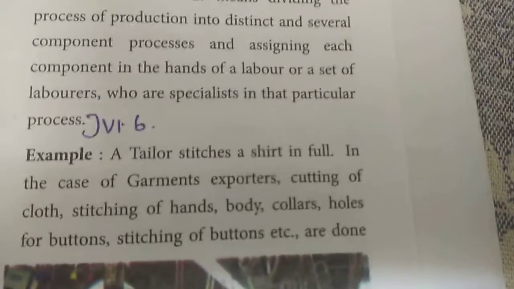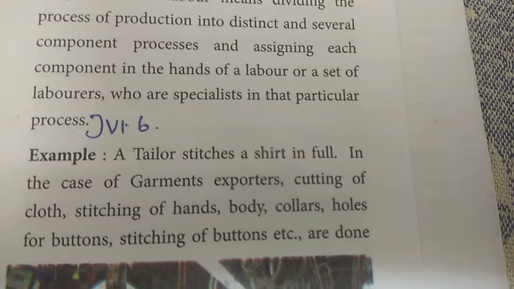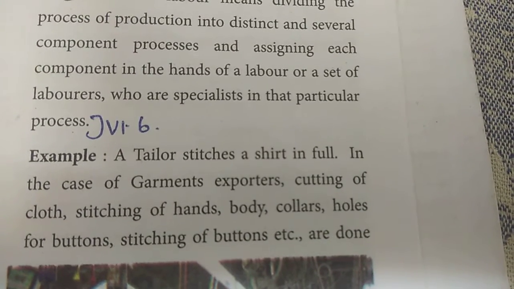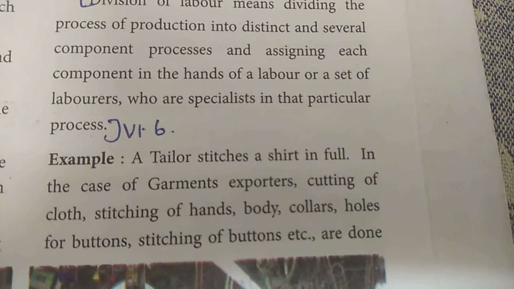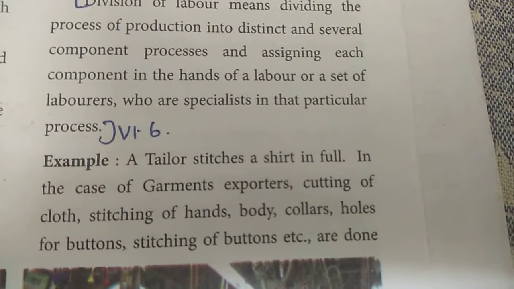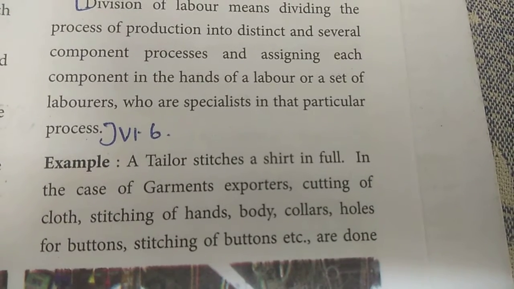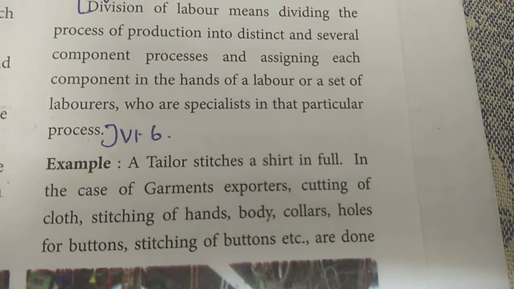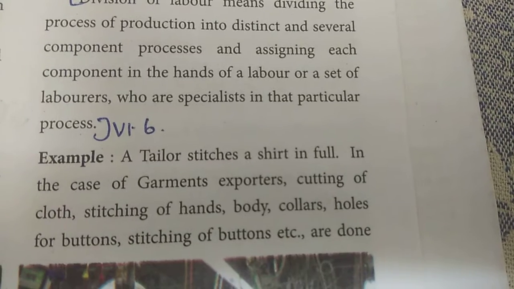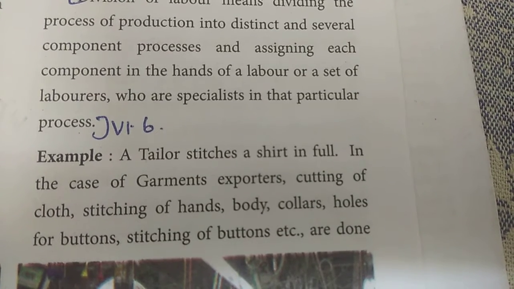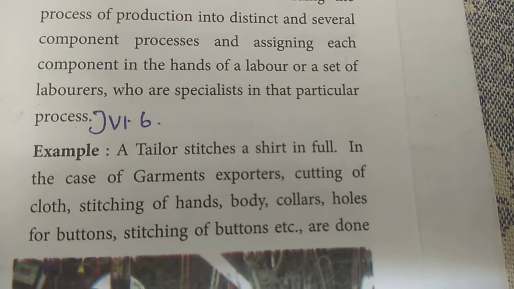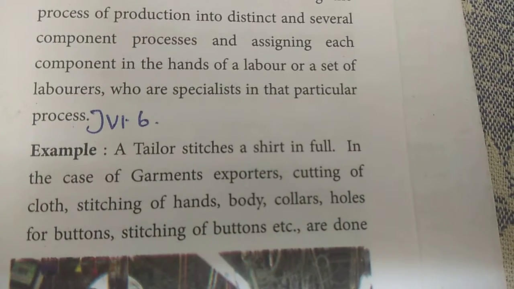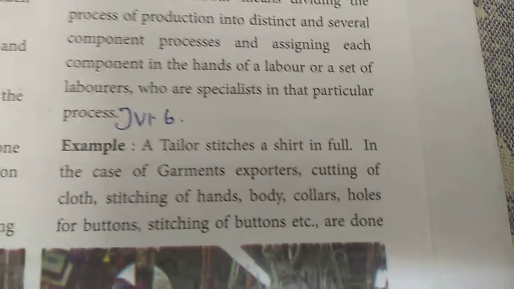See the example. A tailor stitches a shirt in full. In the case of a garment exporter, can one tailor stitch 1,000 orders or 100 orders? No. So they will separate the process among various laborers. In the case of garment exporters, cutting of cloth, stitching of hands, body, collars, holes for buttons, stitching of buttons, etc. are done. Can you understand that?